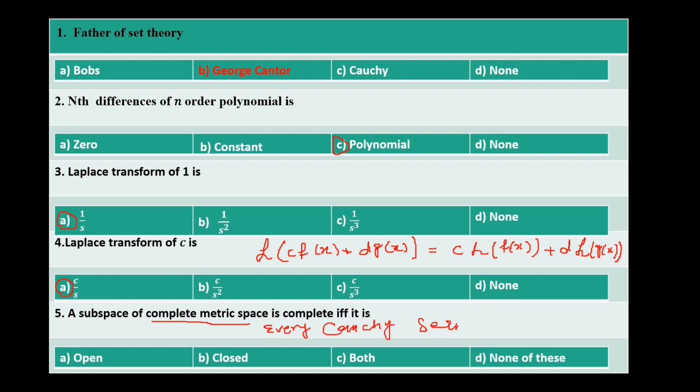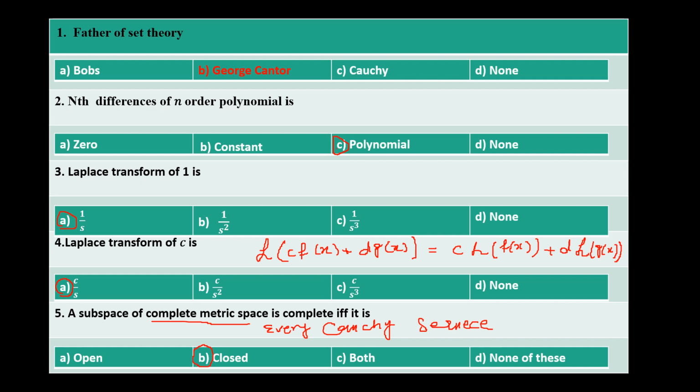So for the subspace to be complete, we need every Cauchy sequence to converge in that subspace, and for that we need every limit point of a sequence to be in it, which says that the subspace must be closed. So the answer will be closed. You can see the detailed proof in the upcoming videos as well.